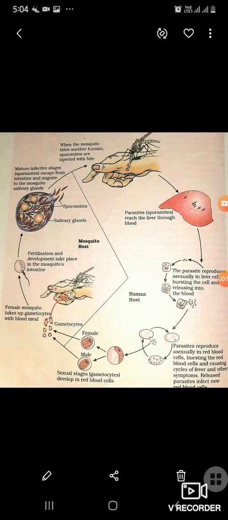Hello children, today we will continue our chapter Human Health and Diseases. And you remember yesterday we discussed the two diseases caused by bacteria, typhoid and pneumonia.